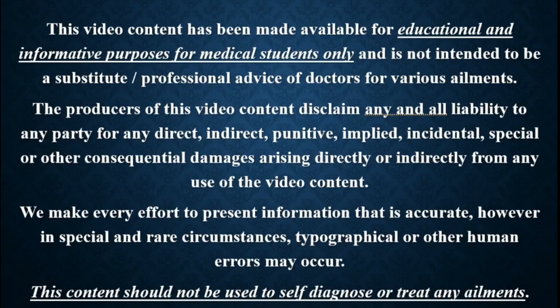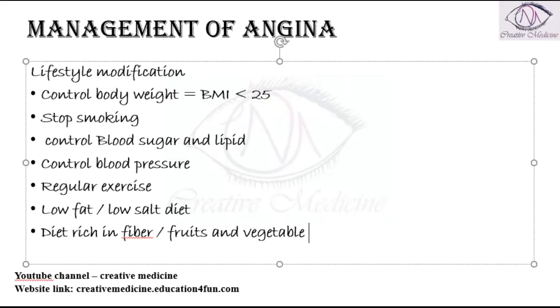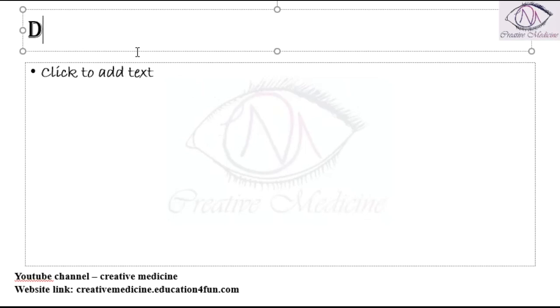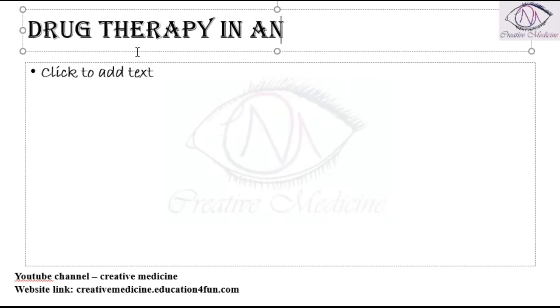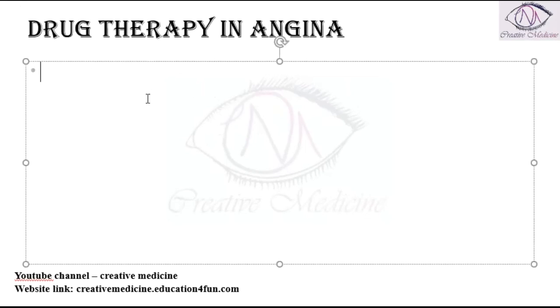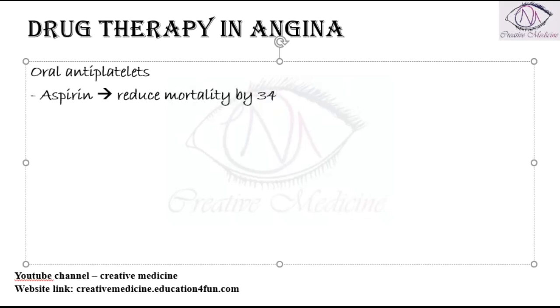In this lecture, we will learn about drug therapy for angina. First, we can ask the person to take oral antiplatelets. These oral antiplatelets, like aspirin, will reduce the mortality by around 34%.